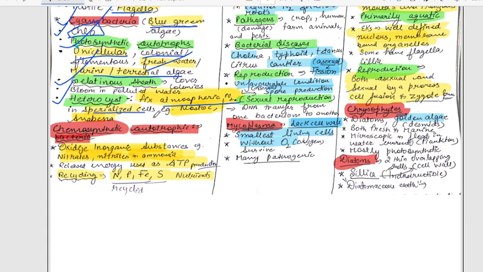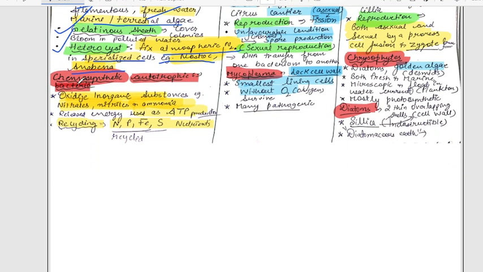Nitrogen fixation is very important for soil fertility and for their growth. They also form a linkage with plants. Okay, for example, Nostoc, Anabaena. These are examples of cyanobacteria which contain heterocysts. Okay. Next is chemosynthetic autotrophy.